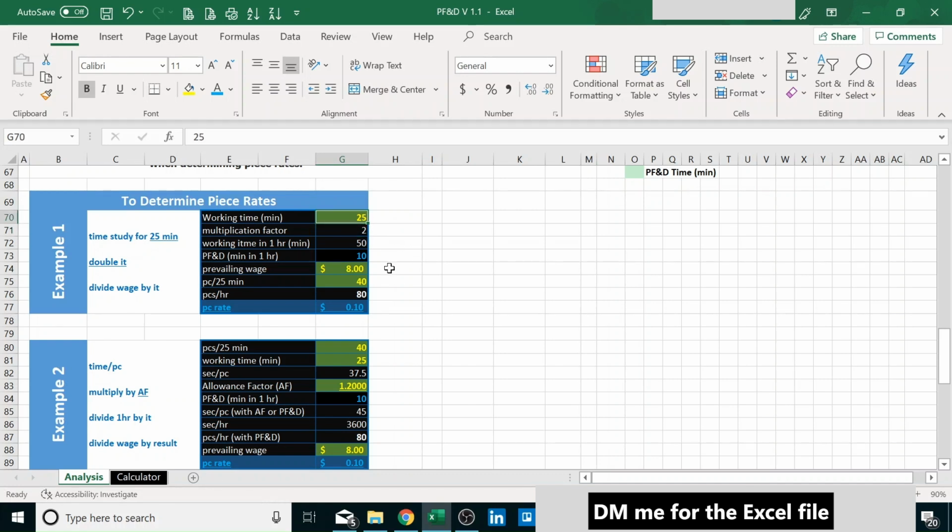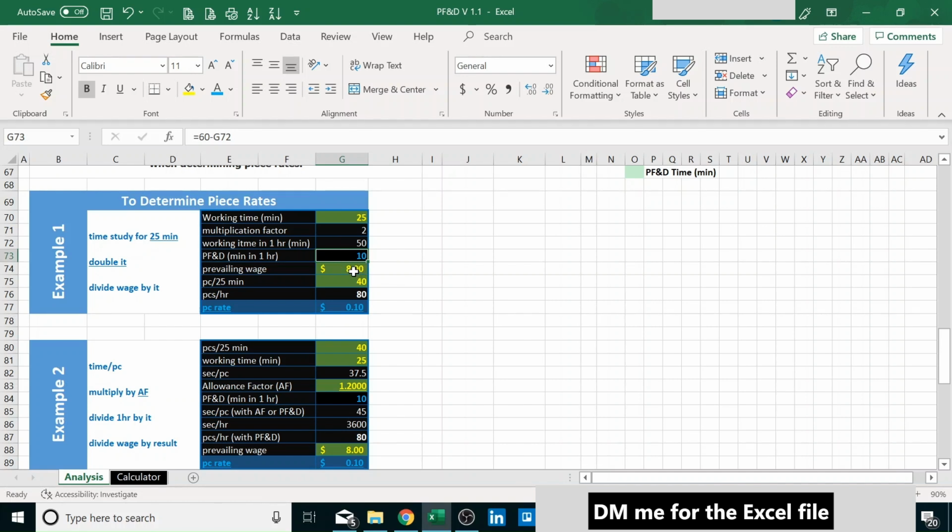Let's say in 25 minutes we got 40 pieces. We multiply those results by two. That means it's as if we timed 50 minutes. So it's as if we get a PF&D of 10 minutes. Remember, 10 minutes within the hour.